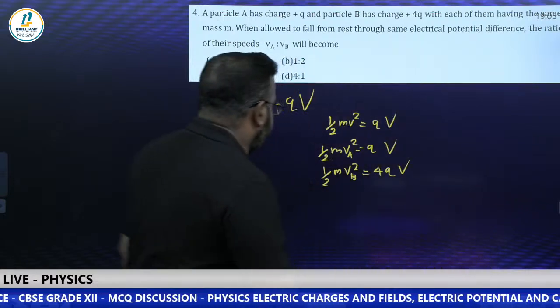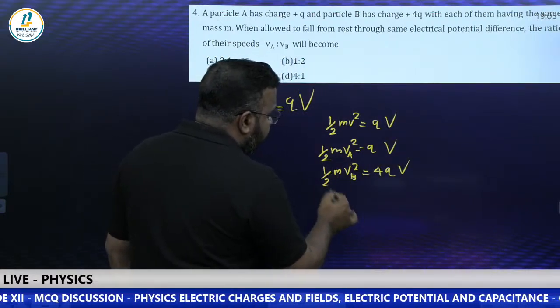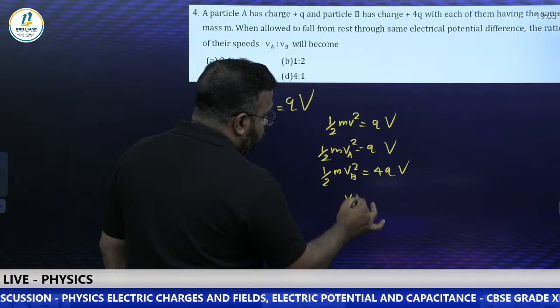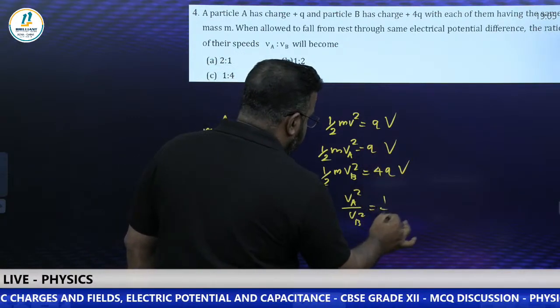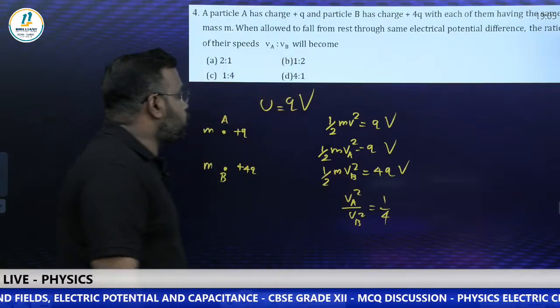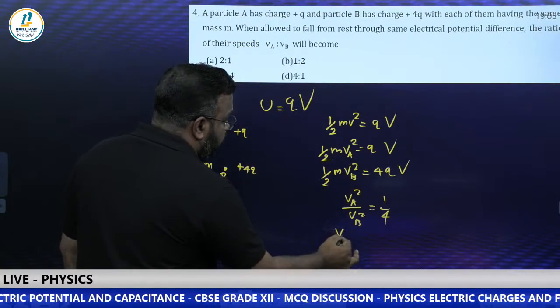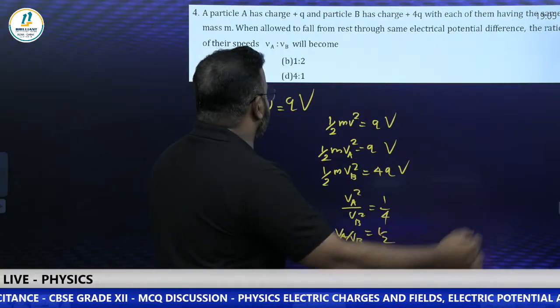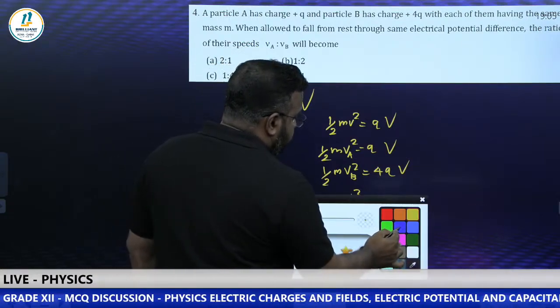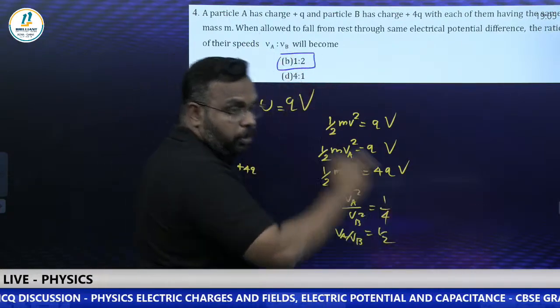Quickly. If you divide, half m cancels, we get VA square by VB square is equal to QV cancels, we get 1 by 4. They are asking what is VA to VB, so take the square root. VA by VB is equal to 1 by 2. 1 is to 2 is the answer. It's option B. Option B is the right answer. How many of you got it?